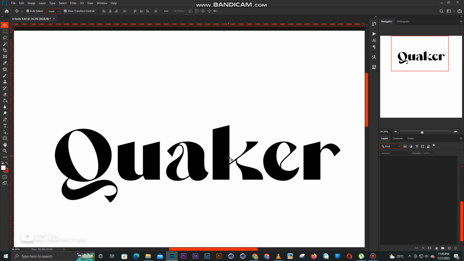Let's move on to font number 2, and we have Quaker. The one thing I love about this font is the Q. The Q is so stylized. This font is dope. Just search "download Quaker font" and you're going to get a lot of selections.